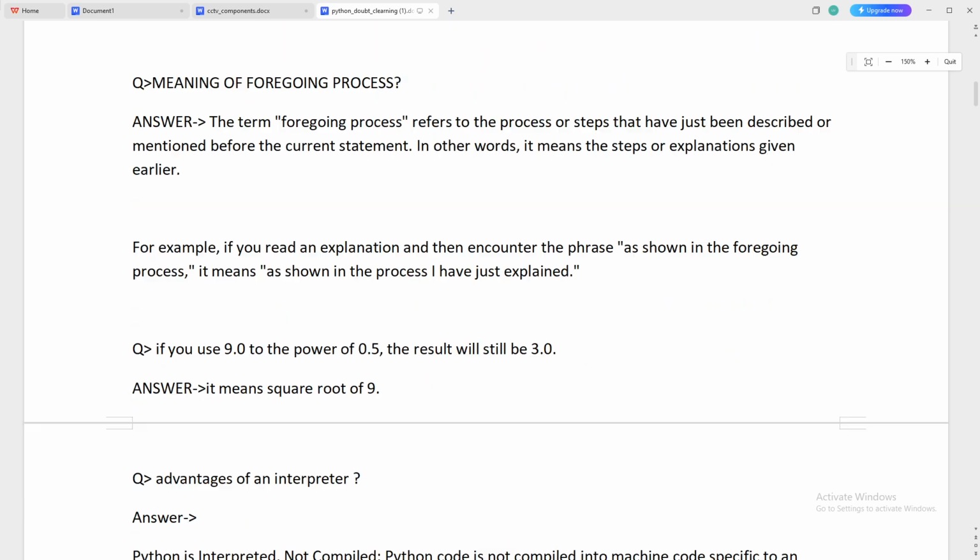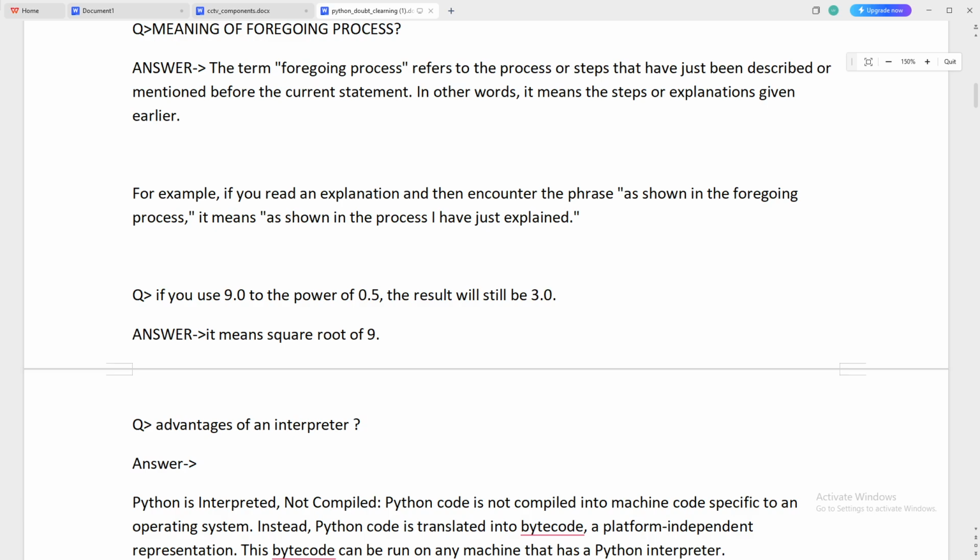Now what is the meaning of foregoing process? The term foregoing process refers to the process or step that has just been described or mentioned before the current statement. In other words, it means the step or explanation given earlier. If explanation or steps have been explained earlier, then it is known as the foregoing process. For example, if you read an explanation and then encounter the phrase "as shown in the foregoing process," it means "as shown in the process I just explained." So basically, what they explained is already there.